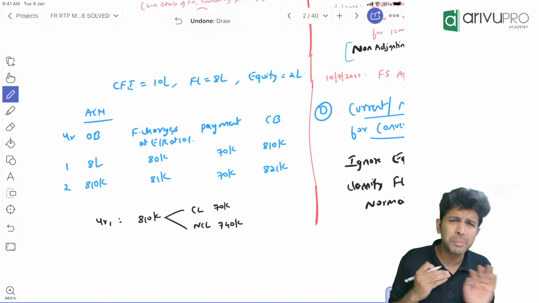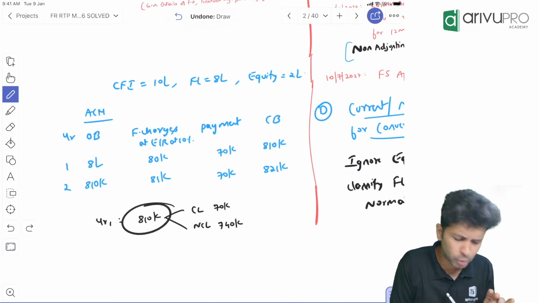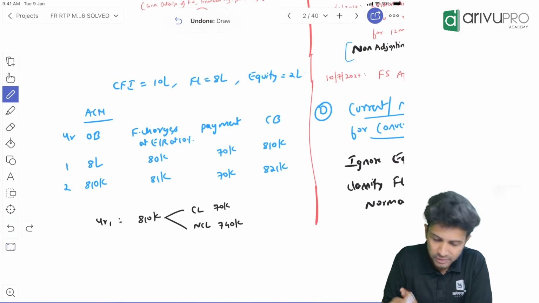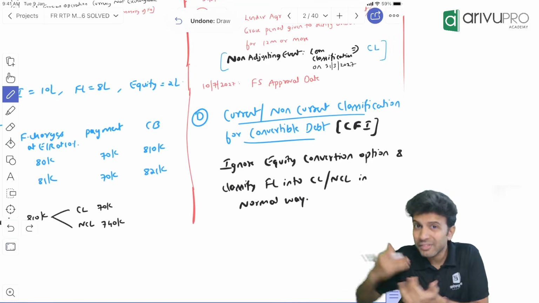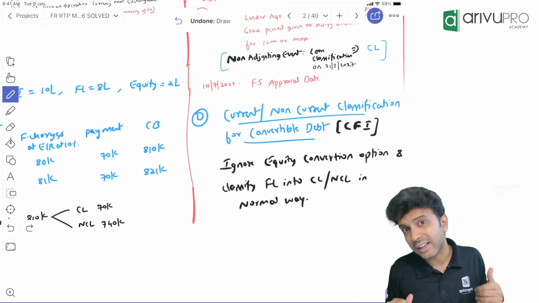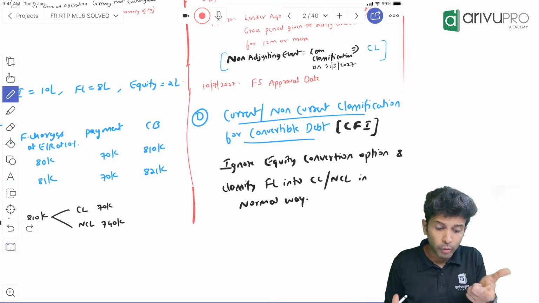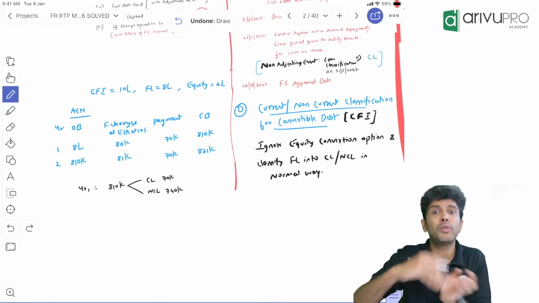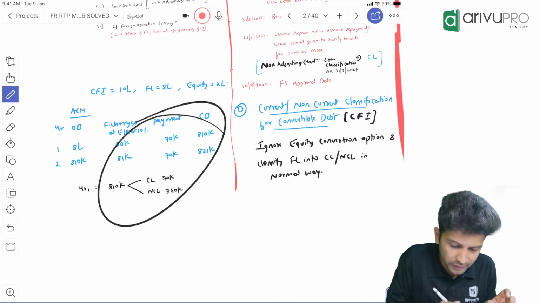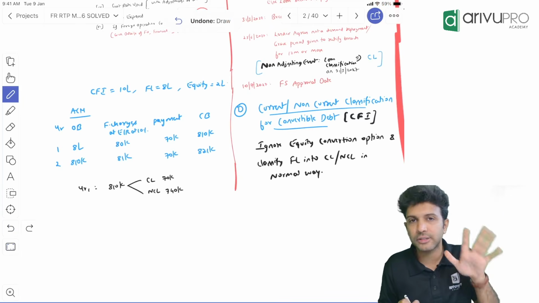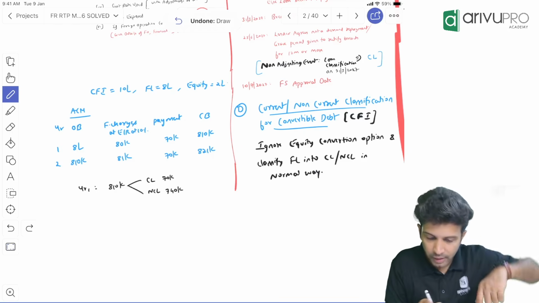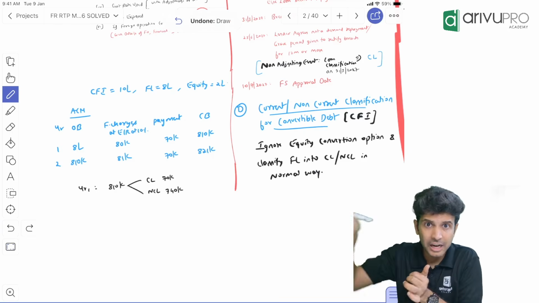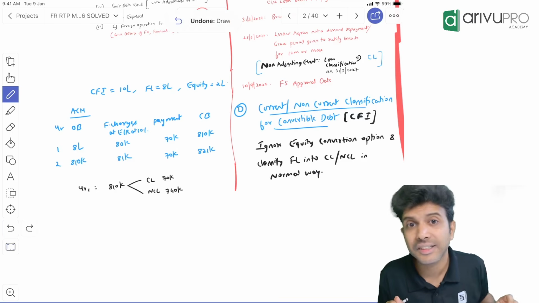So whatever normal way you used to classify this, continue with the same thing. Meaning sometimes what happens, if the company is reasonably certain that they may not go for the settlement option but go for the conversion option, right? Because at the end of the term, let's say if the term is 5 years, in the 5th year this particular instrument may be settled by cash also, or it may be settled in shares also.